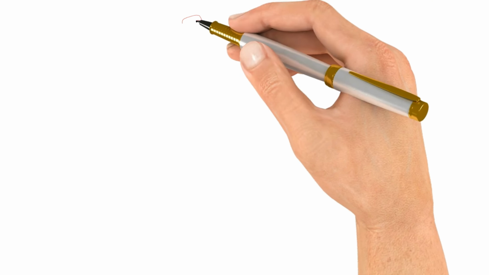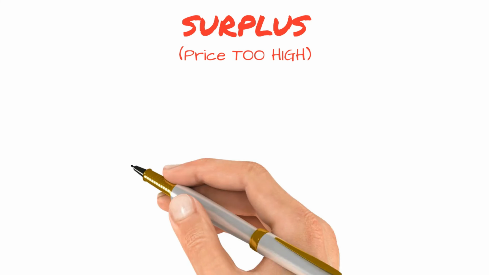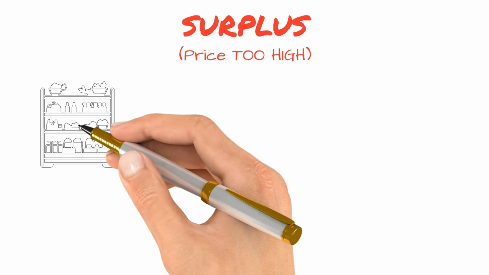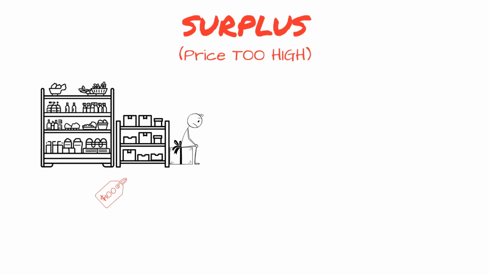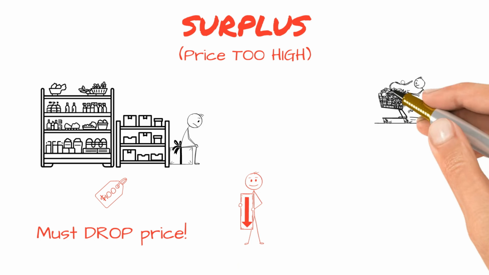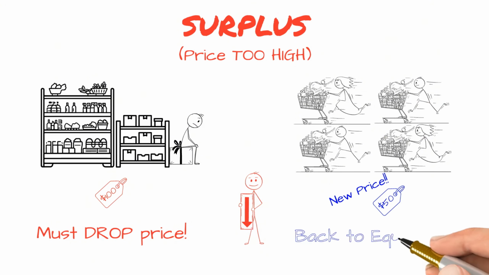But what if the price is too high? Then you get a surplus. We're above the equilibrium point. Producers make way more than people want to buy. Shelves are full, but nobody's buying. So what happens? Sellers drop the price to get rid of the extra. The price falls back down until we're at equilibrium again.